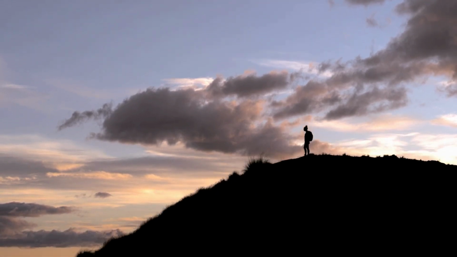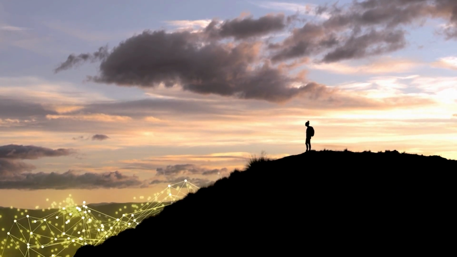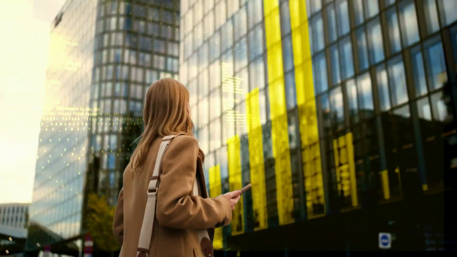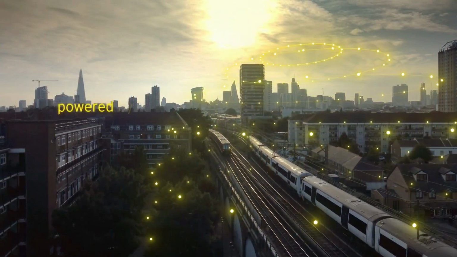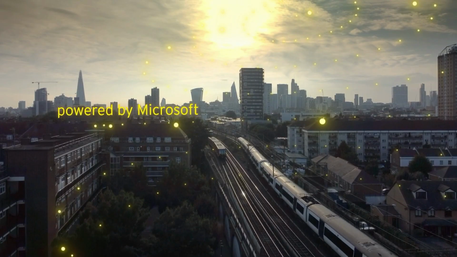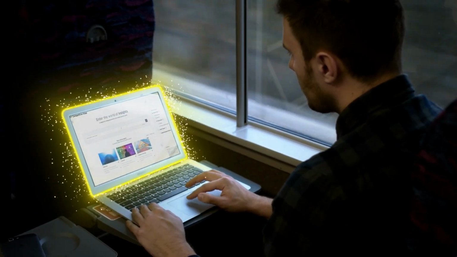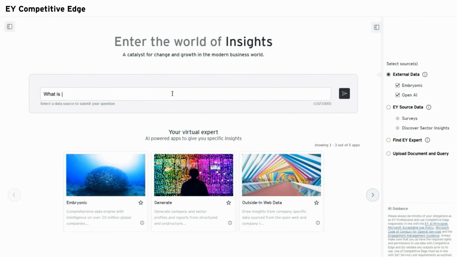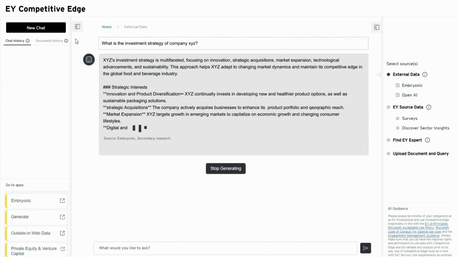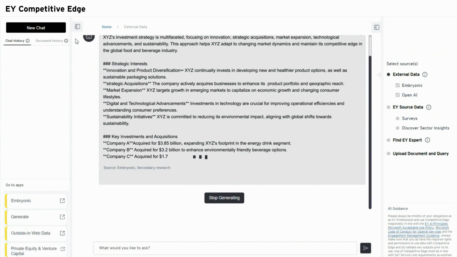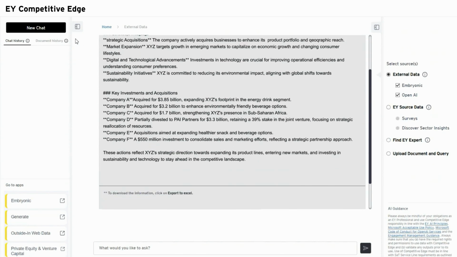Whether you are navigating sector convergence and disruption, identifying growth opportunities, or executing transactions, the EY Edge Suite, powered by Microsoft, helps you design and deliver your strategic objectives at pace. EY Competitive Edge draws upon innovative AI capabilities to provide 360-degree insights on opportunities, risk, and resilience considerations to put at the heart of your strategic planning.